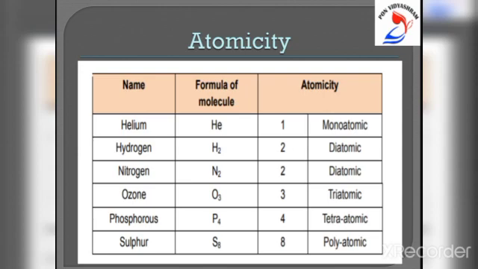Ozone, O3, has 3 atoms in its molecule. So, the atomicity of ozone is 3. Phosphorus has 4 atoms in its molecule. So, the atomicity of phosphorus is 4. Solid sulfur, S8, has 8 atoms in its molecule. So, the atomicity of sulfur is 8.